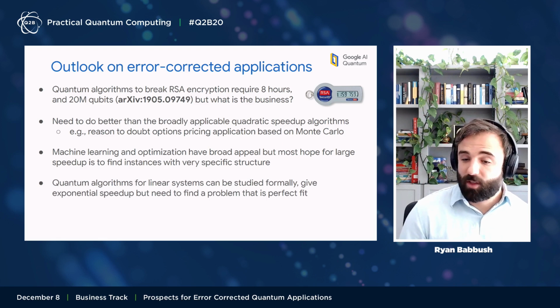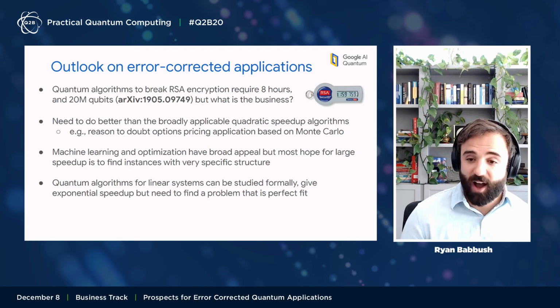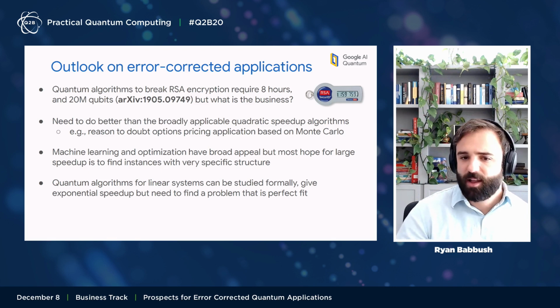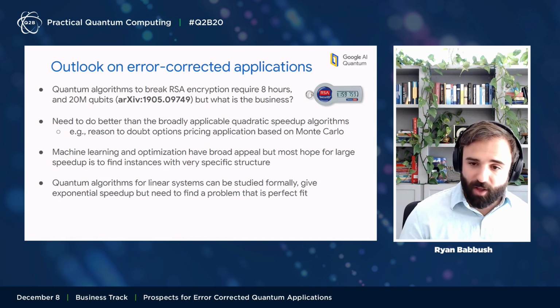Quantum algorithms for linear algebra are really well developed. They can be formally studied. If we can find a clear application, then we can do a full compilation and really analyze the resources required. We need to find a problem that has a perfect fit, though, and that can be a bit challenging, but we're going to continue to do it.